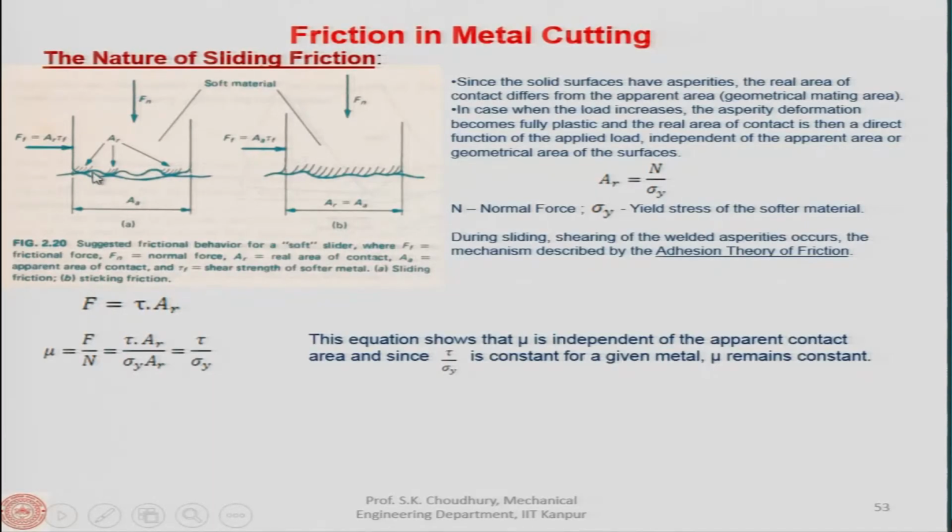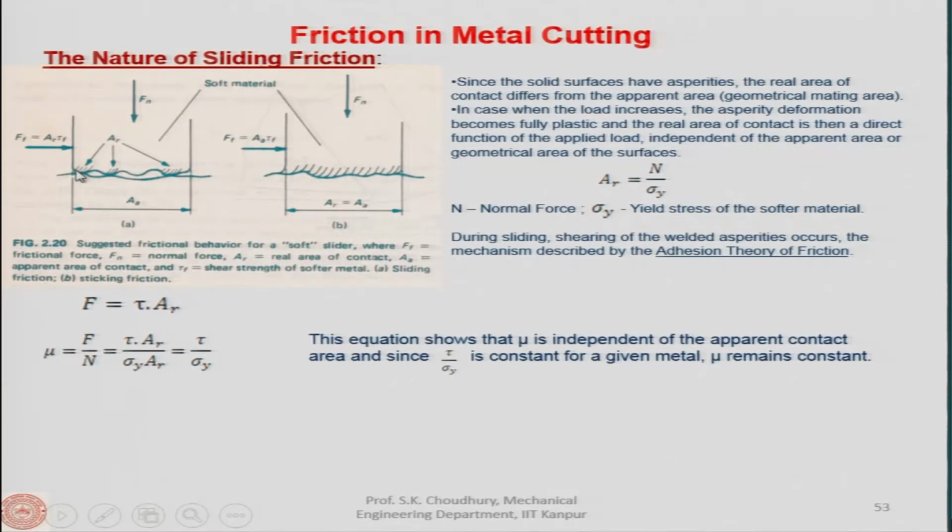So, here what we mean is that when they are sliding, the normal force acting at the interface is not very high, or let us say not as high as in the case of metal cutting. Since the solid surfaces have asperities, which are the undulations shown here, the real area of contact differs from the apparent area of contact.